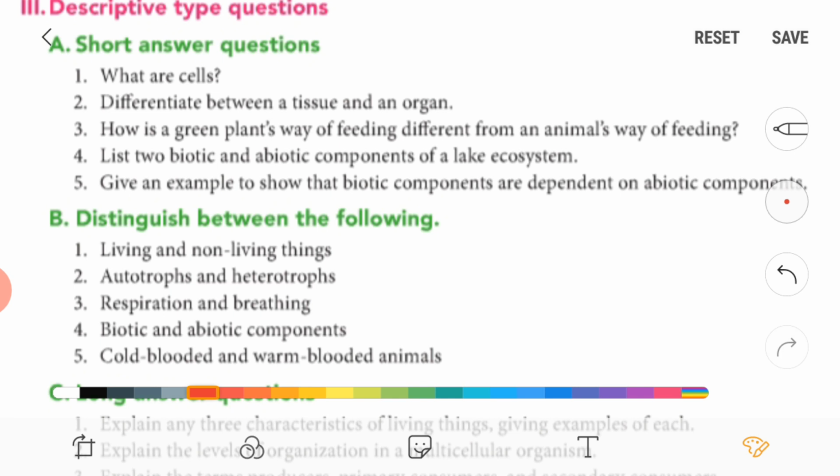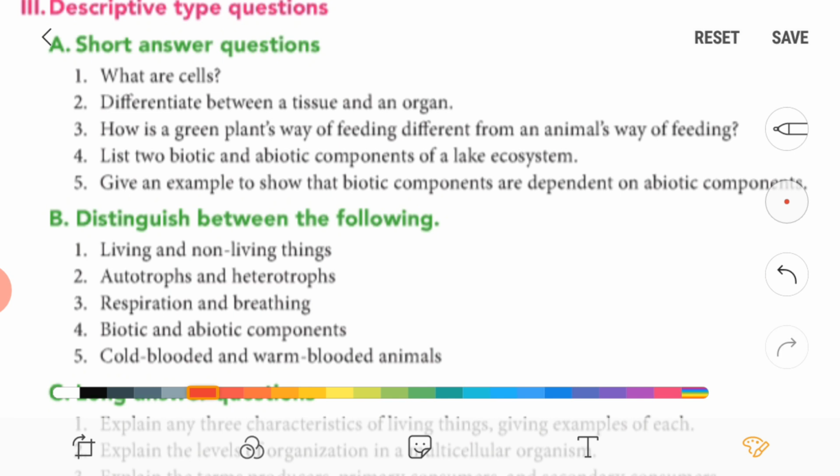Now third one, how is a green plant's way of feeding different from an animal's way of feeding? So green plants are called autotrophs and animals are called heterotrophs. They depend on other plants or animals. This is the main difference.